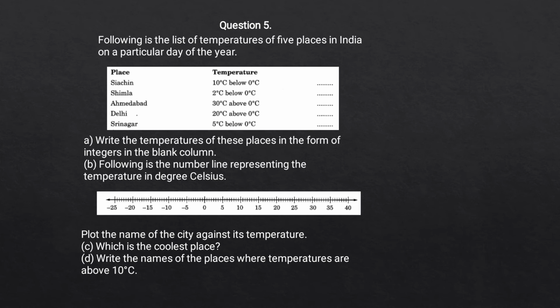Plot the name of the cities against its temperature. C says, which is the coolest place, and D says, write the name of the places where temperatures are above 10 degrees Celsius. So let us answer them one by one.